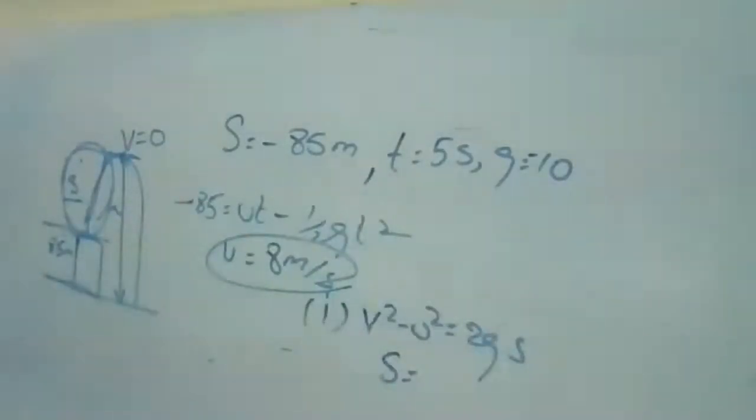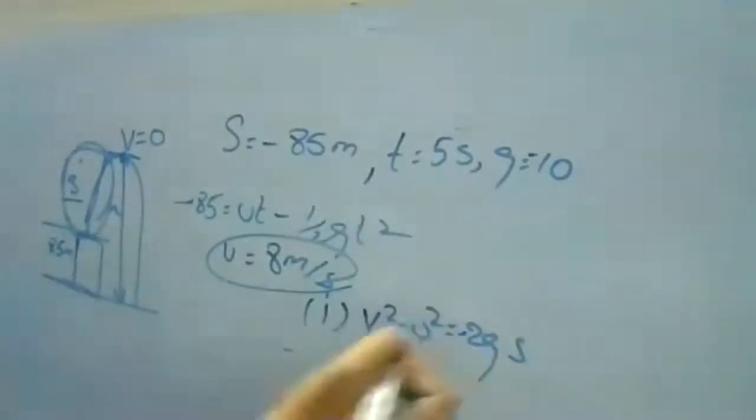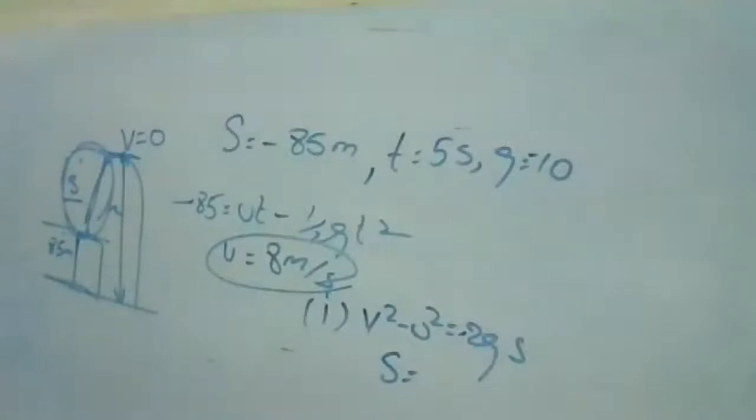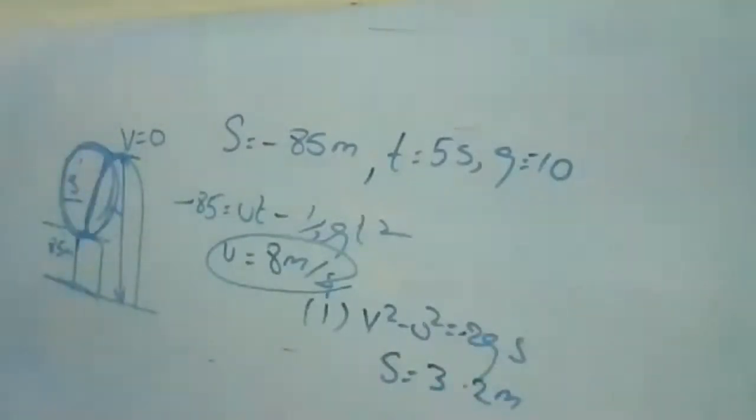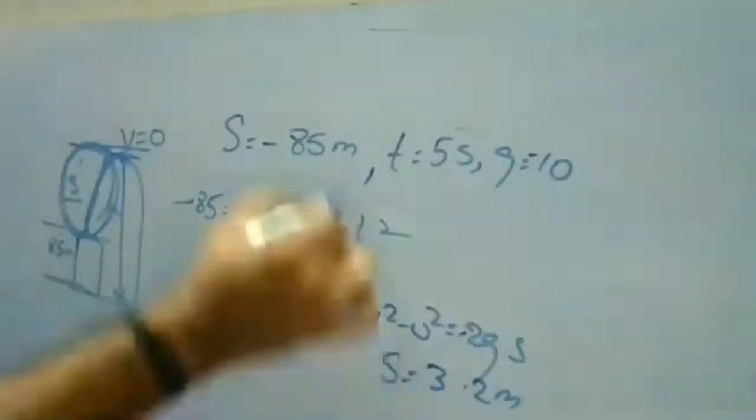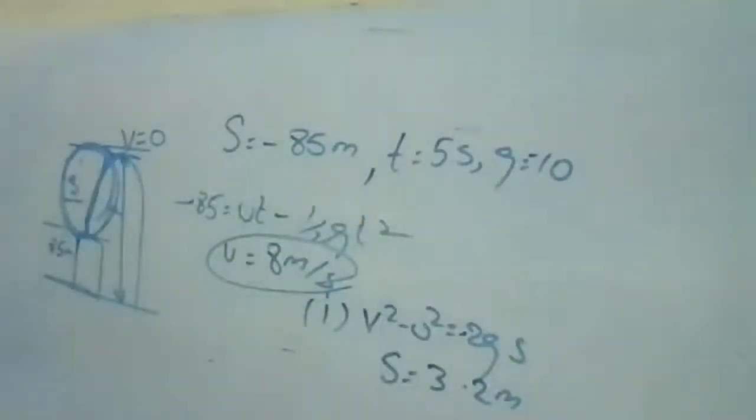v square minus u square is equal to 2gs, where g is negative. From this you'll get the displacement. The displacement here you are getting as 3.2 meters, the small portion after reaching the maximum height. So the total height is 3.2 plus 85, which is your answer, 88.2 meters. This is your first one. Any doubts, you can ask me.